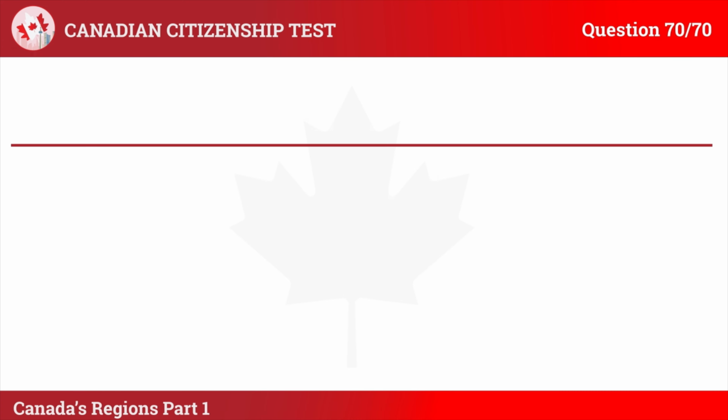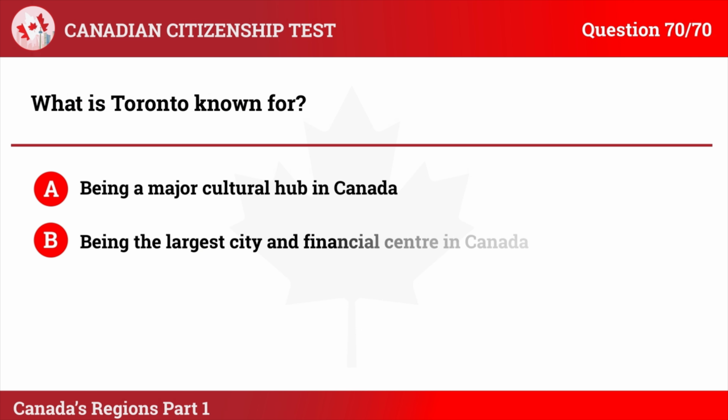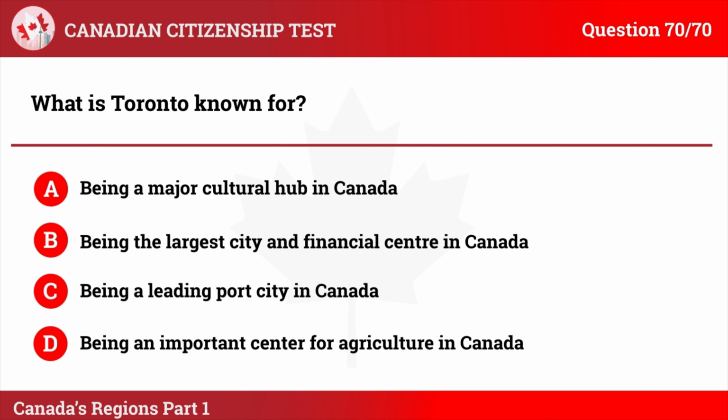Question 70. What is Toronto known for? A. Being a major cultural hub in Canada. B. Being the largest city and financial centre in Canada. C. Being a leading port city in Canada. D. Being an important centre for agriculture in Canada.